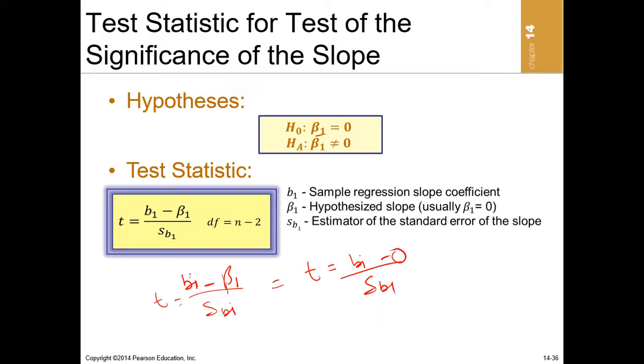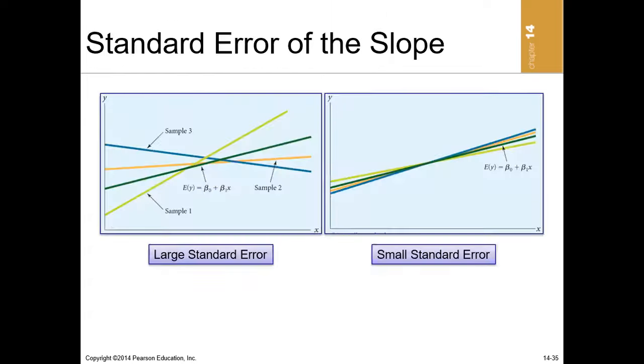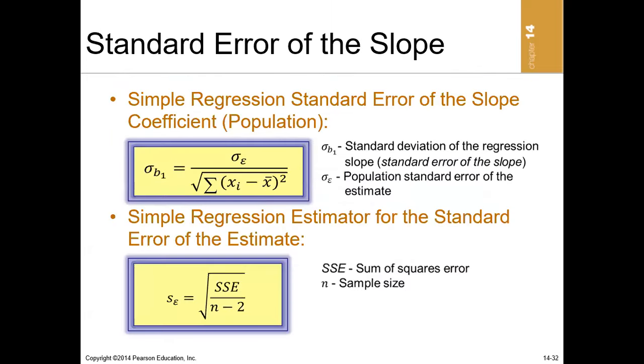Now, how do we get the standard error of this beta? If we have the entire population, the standard error of the beta will be the standard deviation of the error term divided by the square root of the summation of the x values minus the mean, squared.